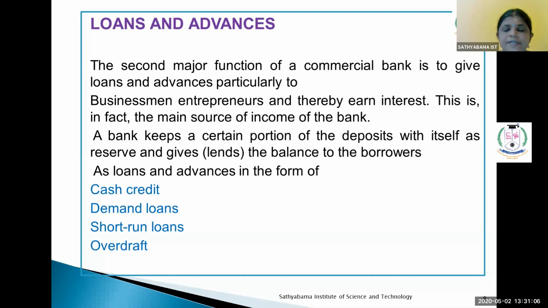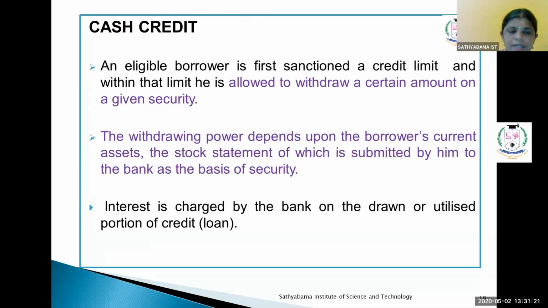The bank keeps a certain portion of the deposit itself and gives the balance to the borrower. The loans and advances may be in the form of cash credit, demand loans, short-run loans and overdraft. Going to discuss cash credit. An eligible borrower is first sanctioned a credit limit, and within the limit he is allowed to withdraw a certain amount on a given security.